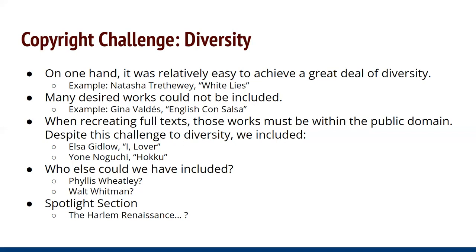So if we wanted more diversity, which was an express goal, who else could we have included? I mean, Phillis Wheatley came up in the discussion. We certainly all thought of Walt Whitman. And we even included a spotlight section on the Harlem Renaissance, as you can see there. And that seems like a great deal of diversity, but if we truly wanted our OER to be original, especially this poetry chapter, I felt that those didn't really suffice. I mean, open up literally almost any textbook on poetry, and you're going to find for the diversity section a spotlight on the Harlem Renaissance. So we decided to go in a different direction.